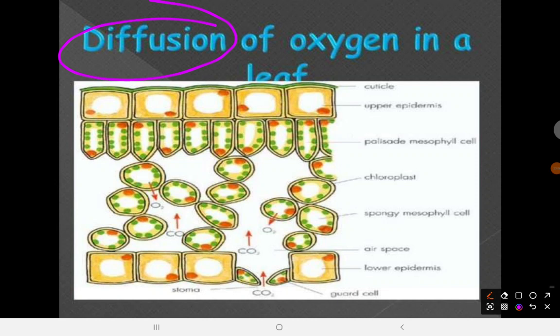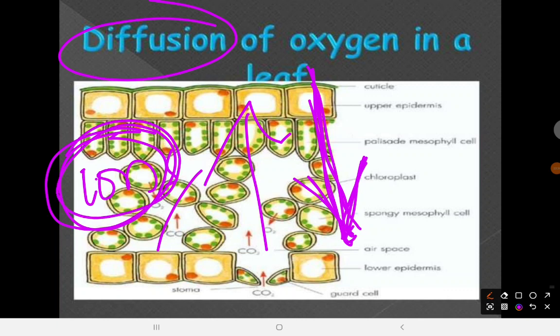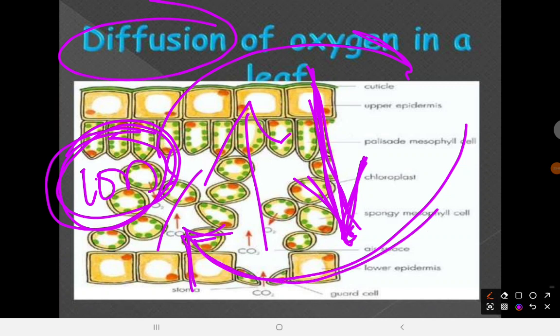Diffusion is the movement of molecules or ions, etc., from a region of higher concentration to a region of lower concentration. That is, from a place where ions are highly concentrated, they move to a place where they have lower concentration. And of course, remember that the ions are going to move in the opposite direction to the direction of water. When we get to the excretion in fish, you are going to understand what I mean.